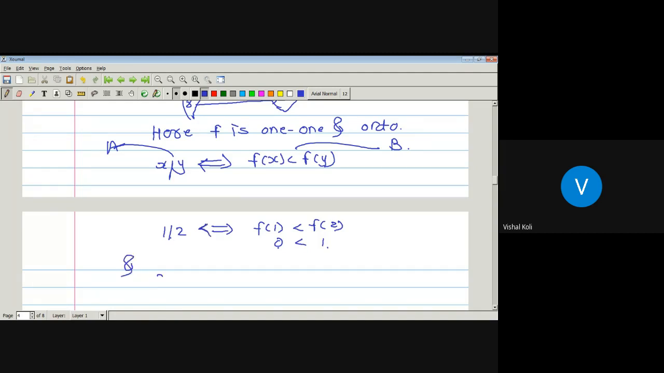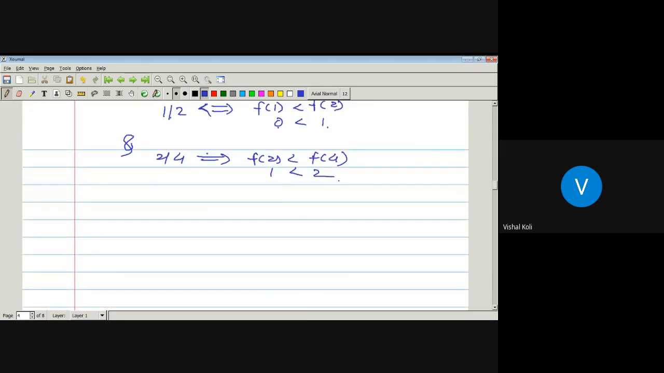And whenever 2 divides 4, then we have to check whether F of 2 is less than F of 4 or not. The image of 2 is 1, the image of 4 is 2. So 1 is again less than 2. And when we take the converse, F of 2 is less than F of 4, then 2 must divide 4. So this is again if and only if. And the same for 4 divides 8, which holds if and only if F of 4 is less than F of 8, that is 2 less than 3. So the second condition also holds.